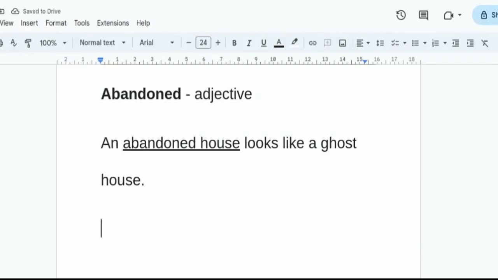Now come to the meaning of stopping something, where we can use abandon. It is also a verb, of course: to stop doing an activity before you have finished it. That means you are abandoning something in the middle of an action, right?